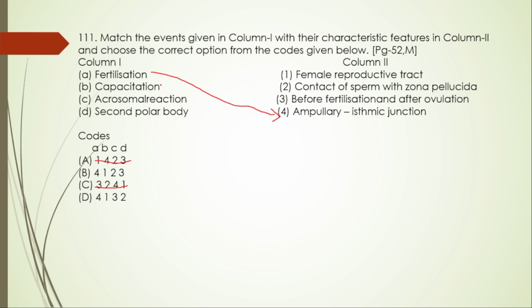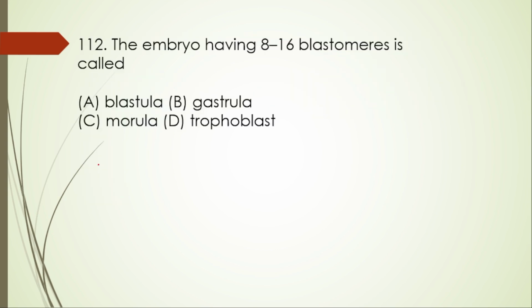Next, capacitation is in the female reproductive tract, so B is 1. And then the acrosomal reaction is for contact of the sperm with the zona pellucida, so C is 2. So the right option is option B.